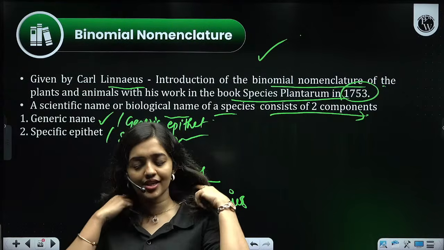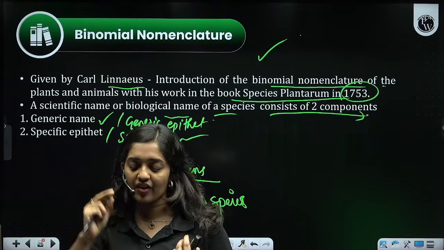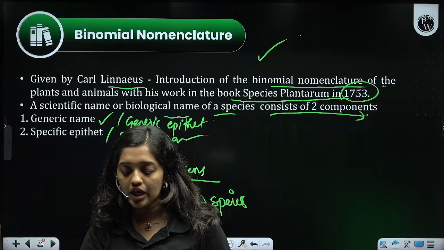Sometimes, yes, there is a chance of more than two parts in nomenclature, Shiva, but you don't have to learn that.